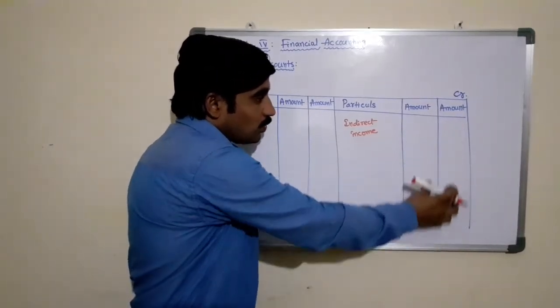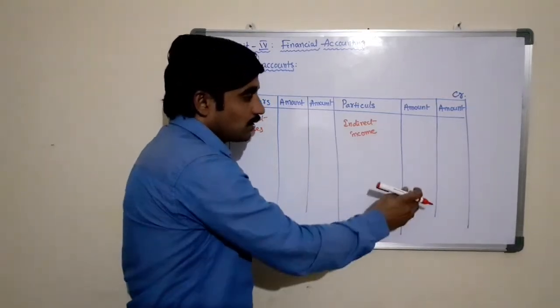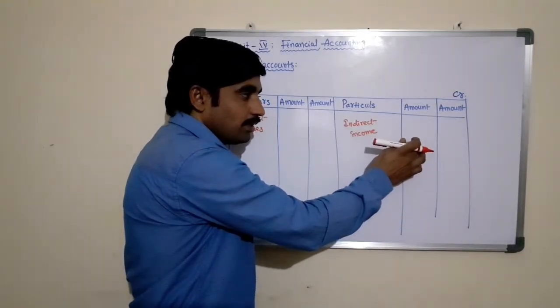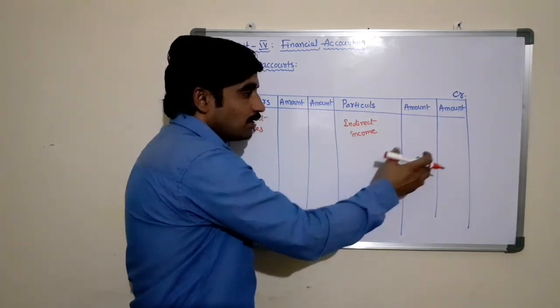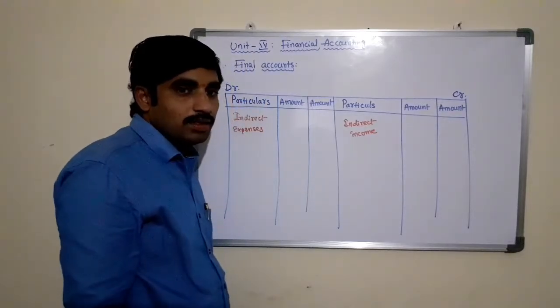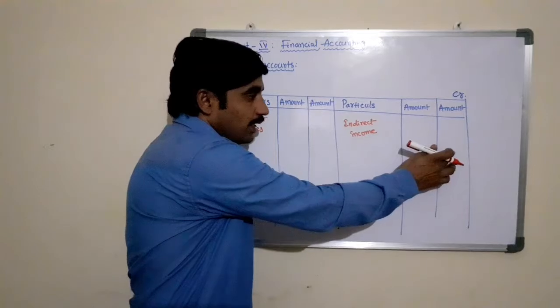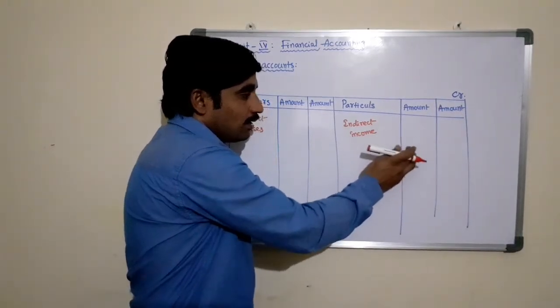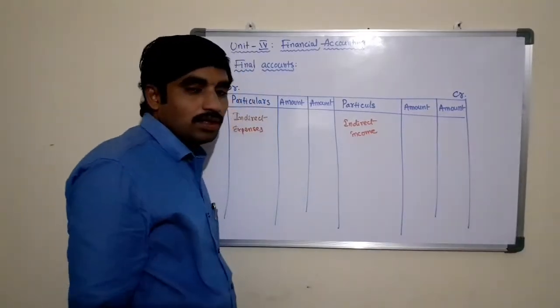Here in these two columns we will write the amounts. The first column is the inner column, which is used to adjust the incomes, and the outer column is used to write the net indirect income of the business. After adjusting the amounts in the inner column, we will transfer them to the outer column.